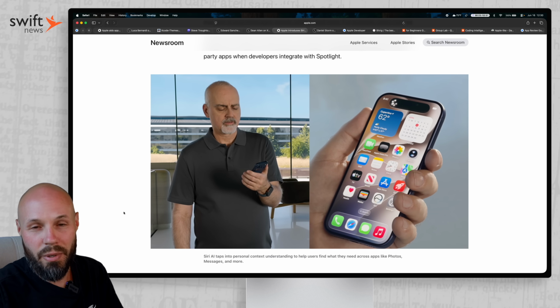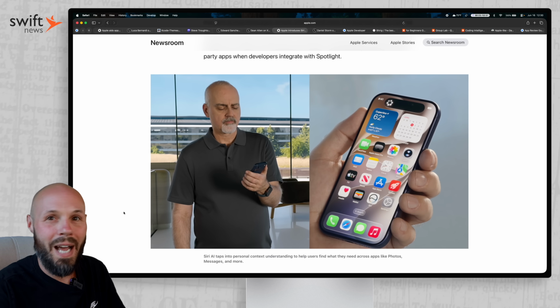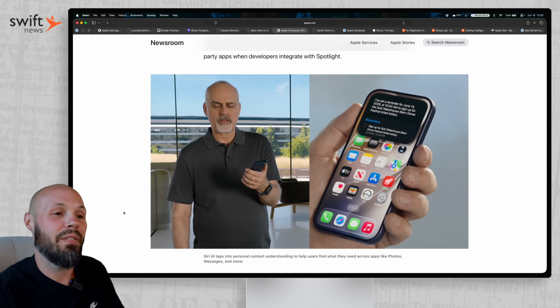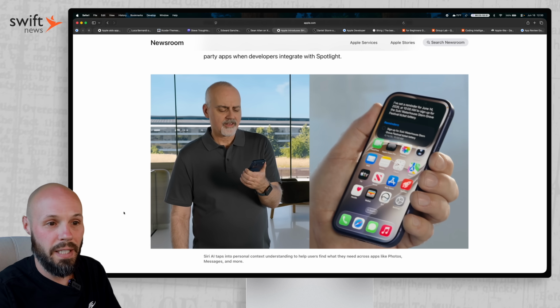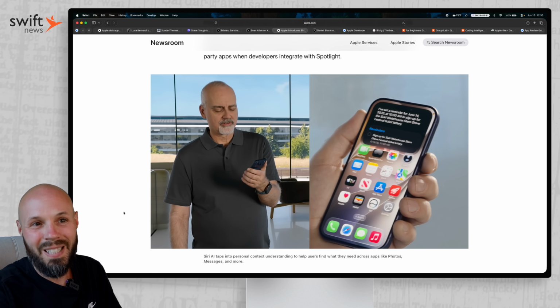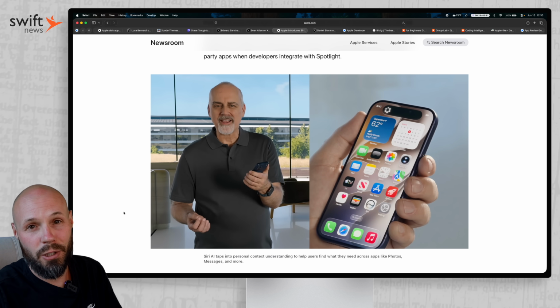Siri's here. I've been playing with it. It's legit now. So now is the summer for you to really take the deep dive in app intents to get your apps ready, because now that this is actually working, there's going to be a lot of people using it and expecting your app to work with it.